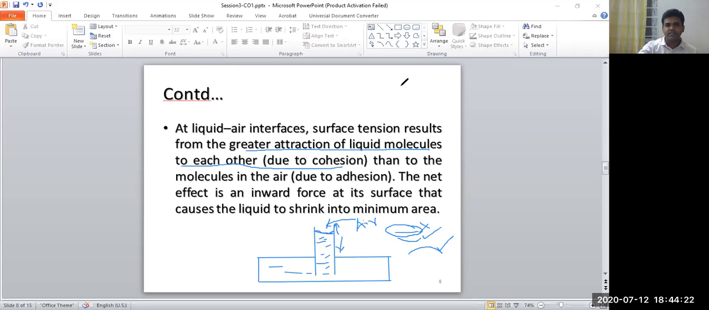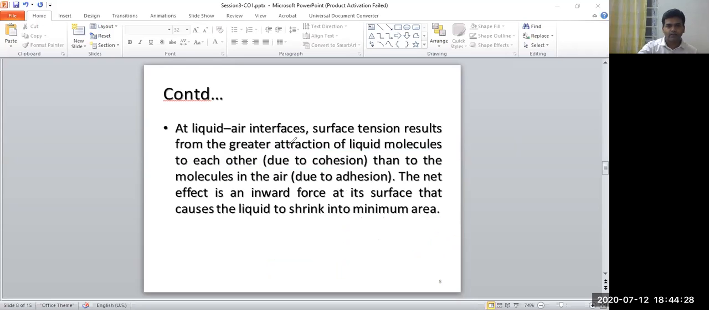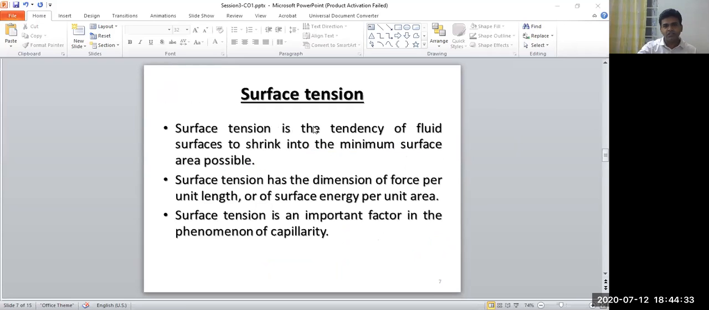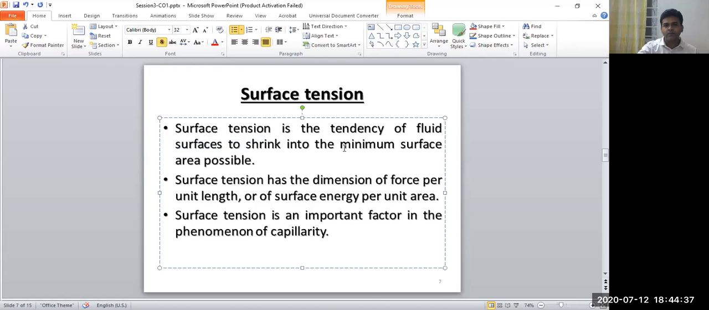So what is surface tension? Surface tension is the property of the fluid because of which the surface area of the fluid tries to shrink to the minimum surface area possible. This is the surface tension.